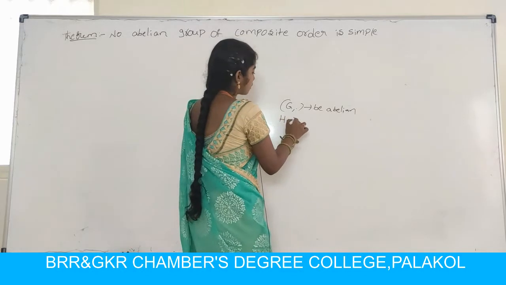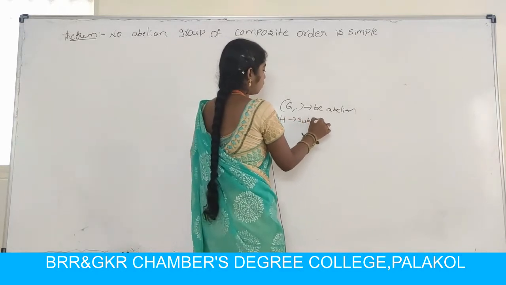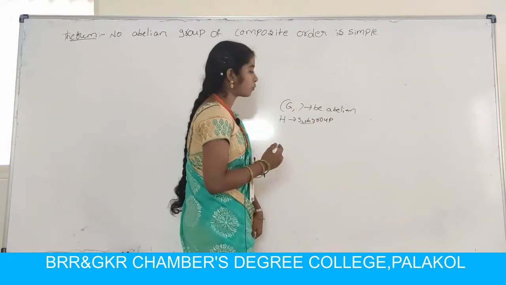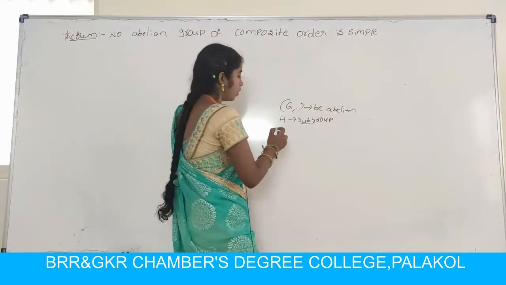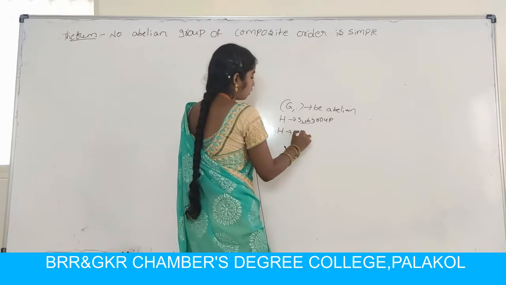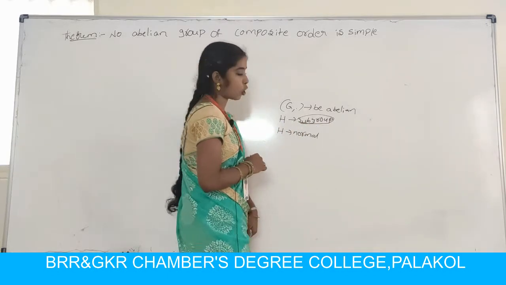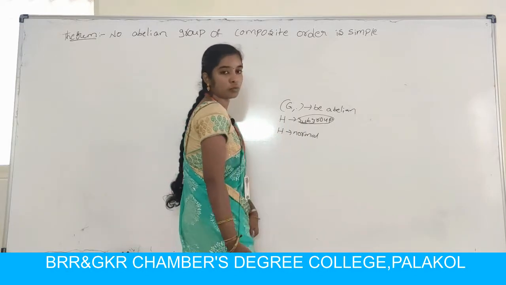H is a subgroup of Z. Already you know that every subgroup of an abelian group is normal. So H is normal.